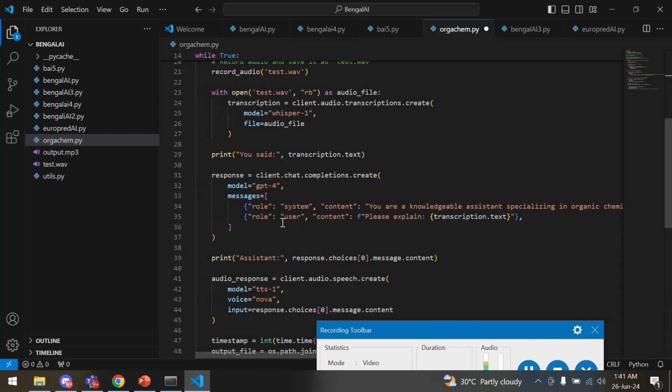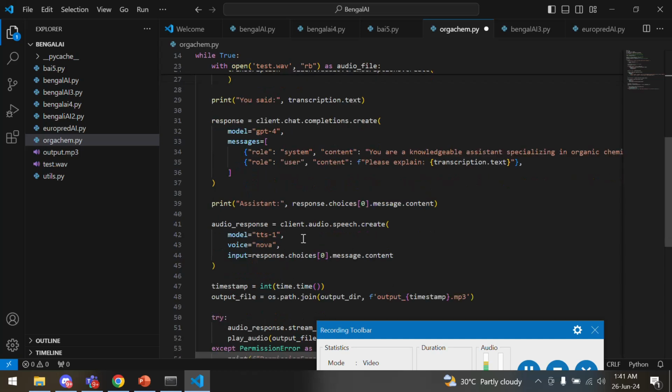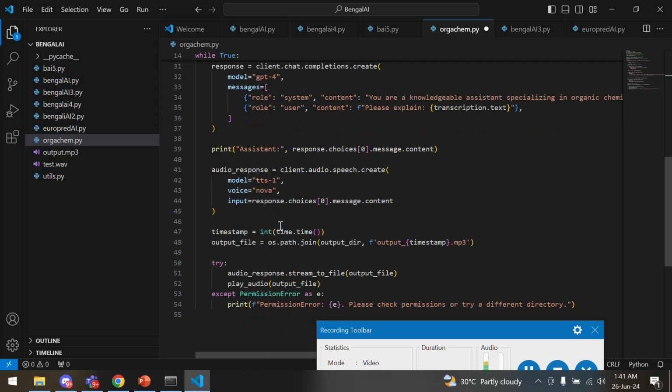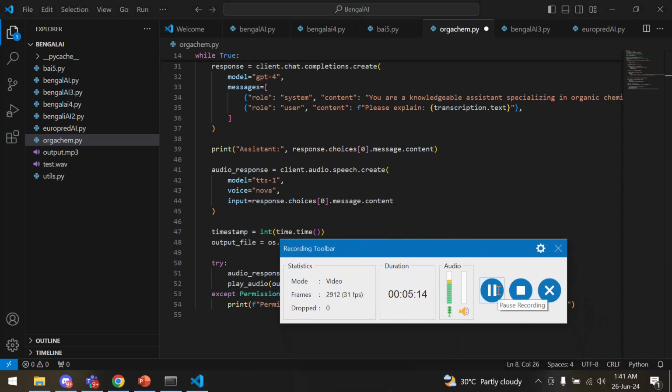Then we are giving it the role of user, content, and then transcription.txt. After that we are just printing all the details. For audio response, we are using the text to speech engine with the voice Nova, and accordingly we are playing it out. So after this, we'll just see how it works.